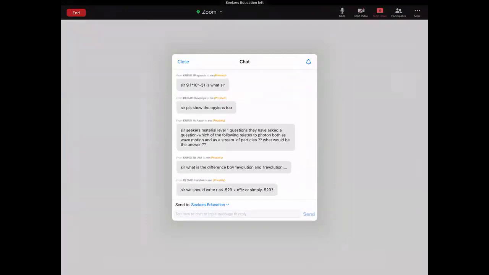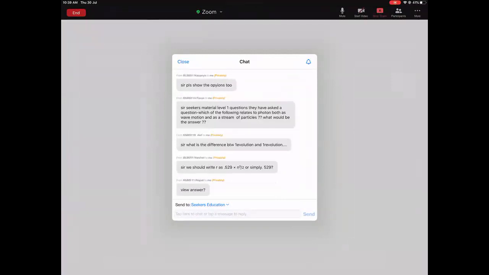No, we should write r as 0.529 n squared by z. It is dependent on n. So later on we will put n is equal to 1.